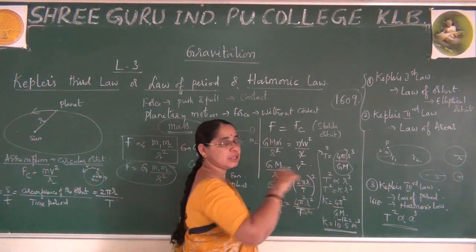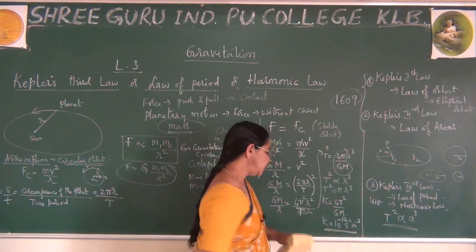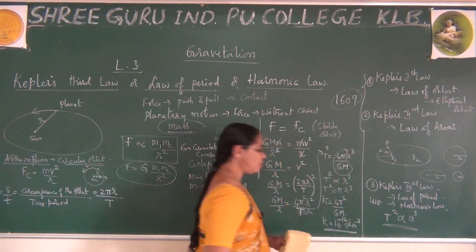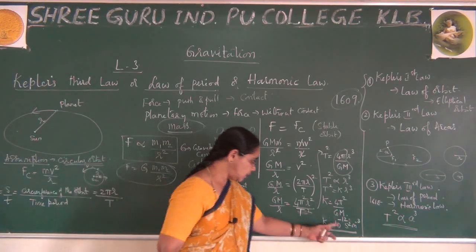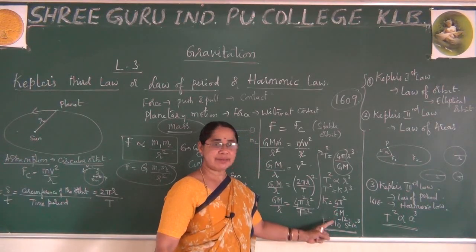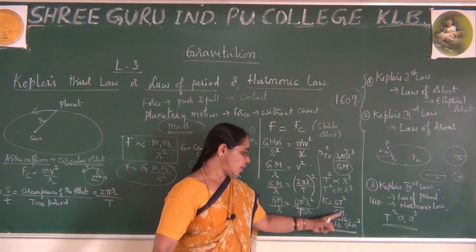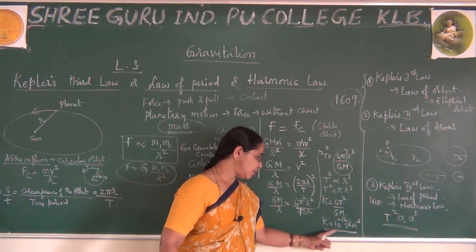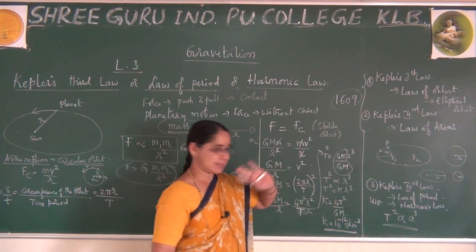After substituting all the values, finally we get this. How you get this, I will show you by substituting the units. But this is the constant we have, and it always remains constant.